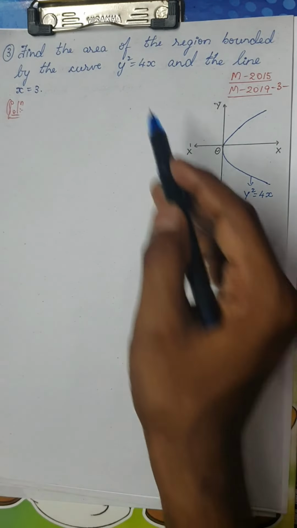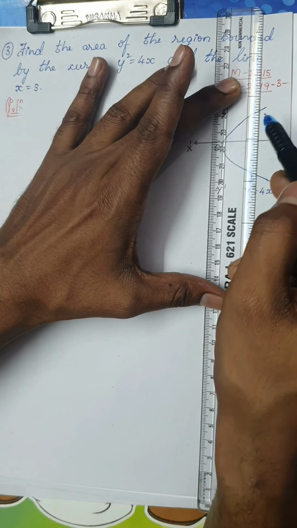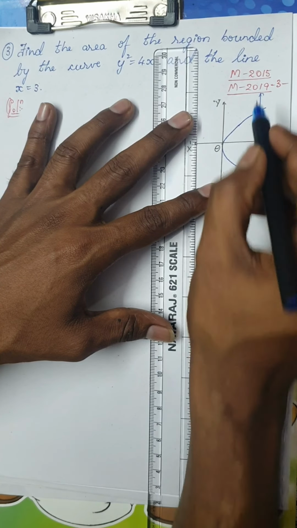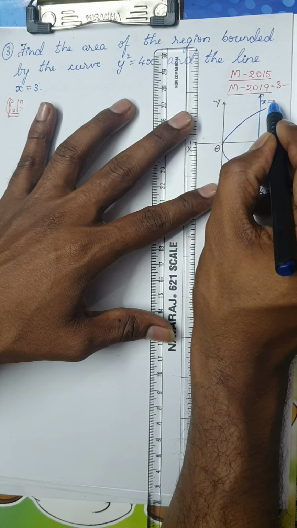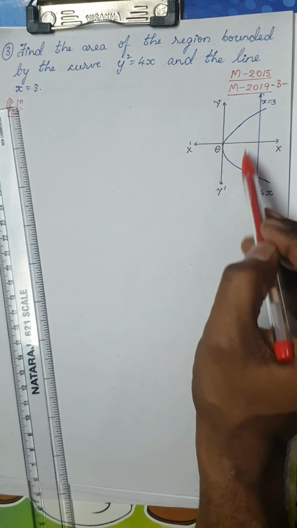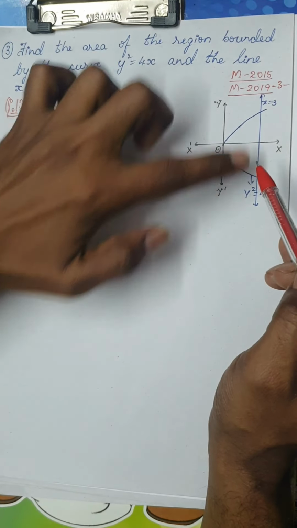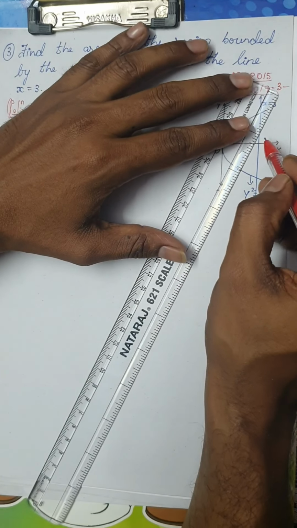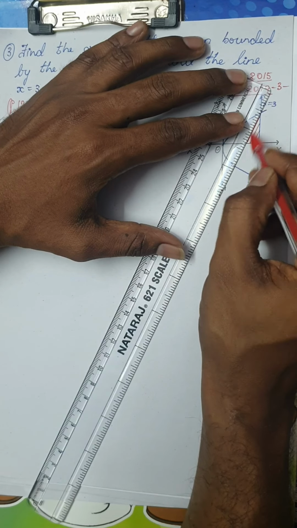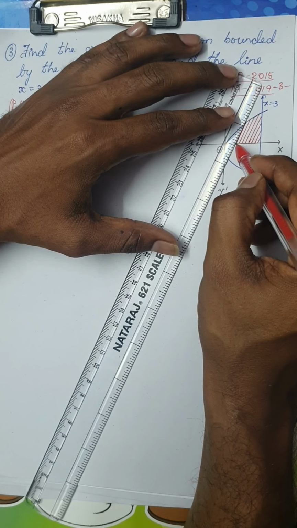And the line x is equal to 3. Actually, what is the line x is equal to 3? Let me say, this is the line x is equal to 3. So I actually want the area, this area. Area bounded by the curve and the line means actually this is both area. Because the curve is symmetrical about the axis, I will just take 2 times the required area. This shaded area I'm going to take 2 times.